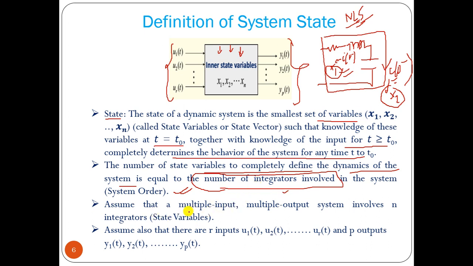Assume that a multiple input multiple output system involves n integrators, so n state variables. So we have a total of x1 to xn state variables.